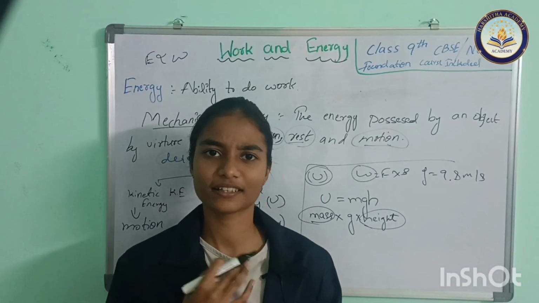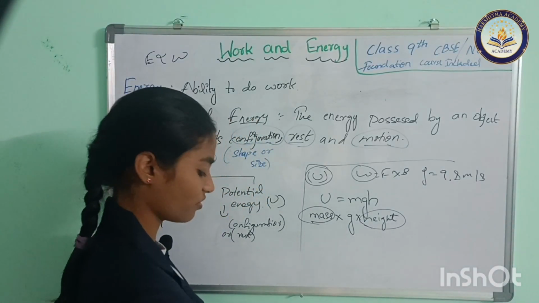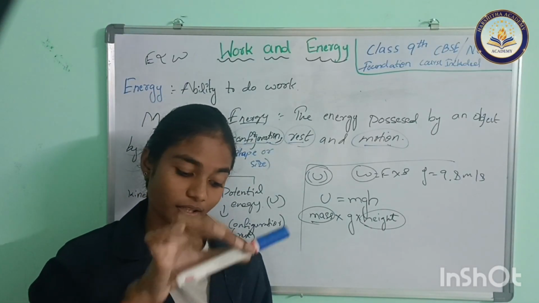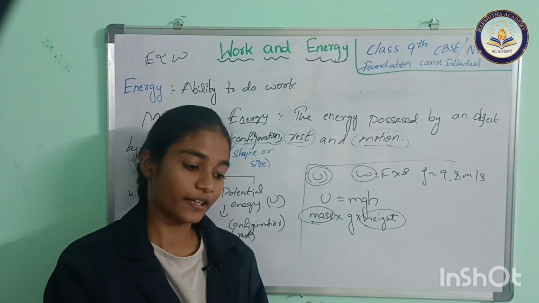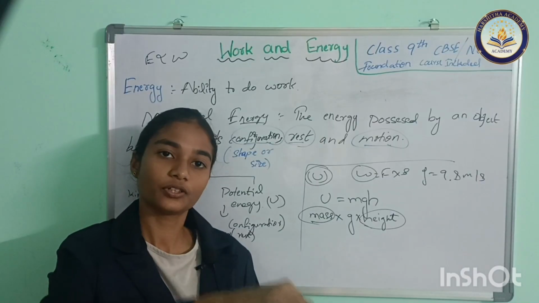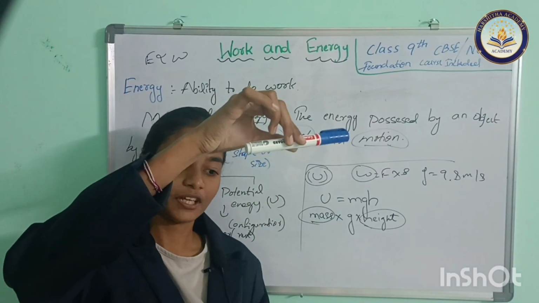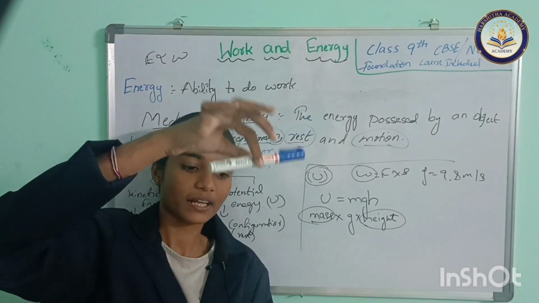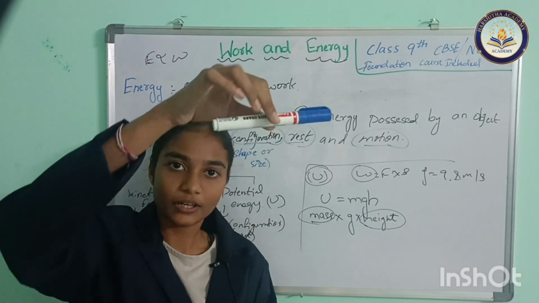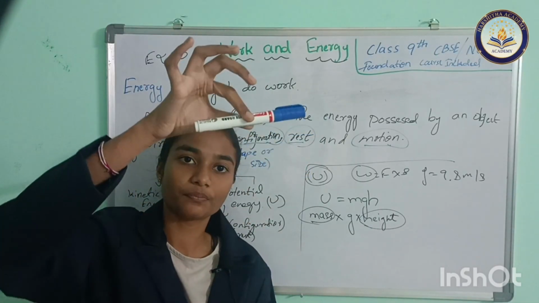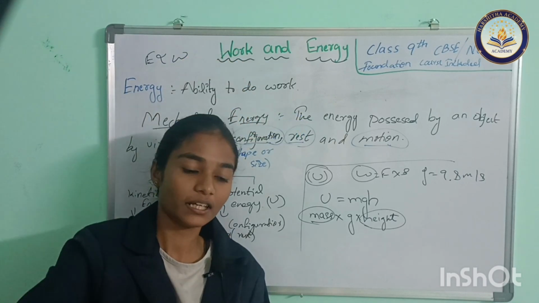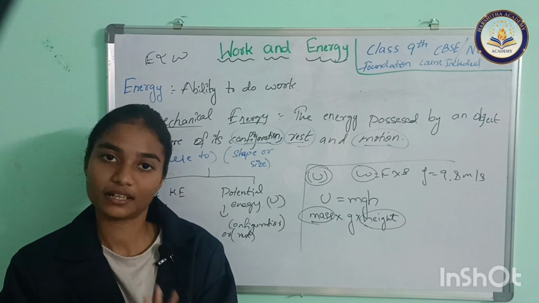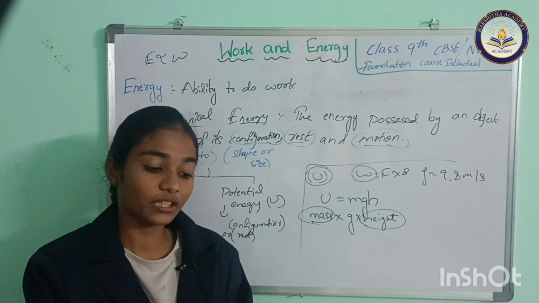I take an example: a marker, present in my hand. I can lift it some distance. There is some distance between the marker and the floor. Firstly, it is at rest, and it has potential energy.